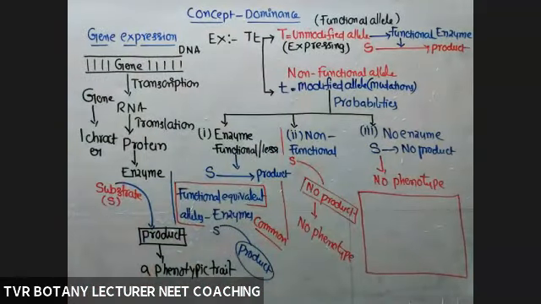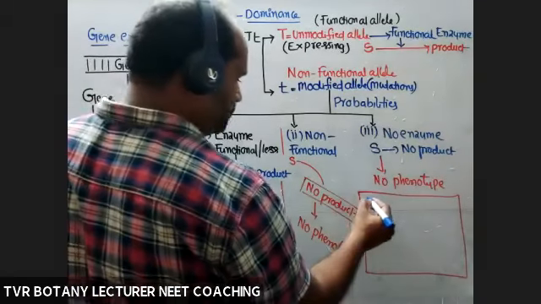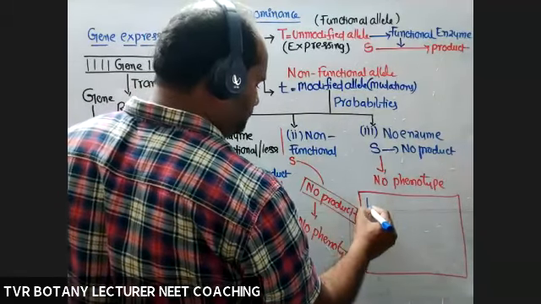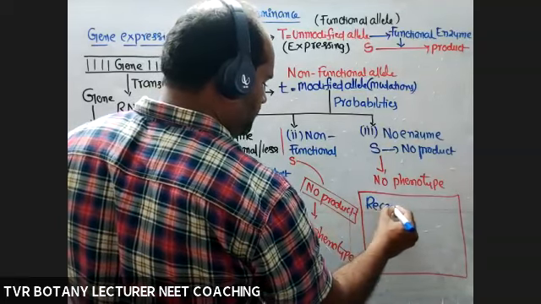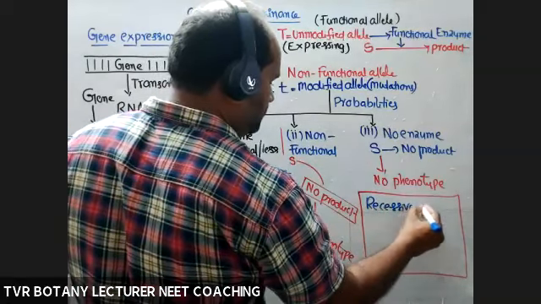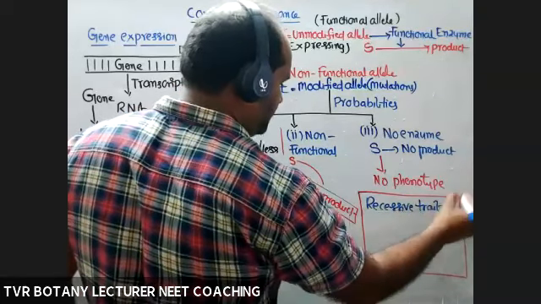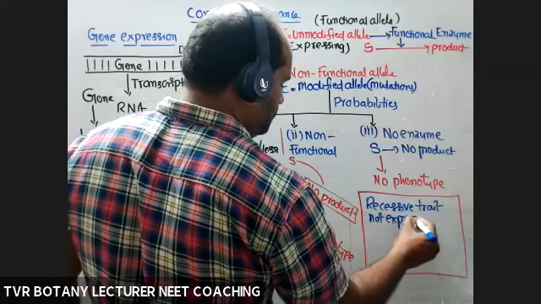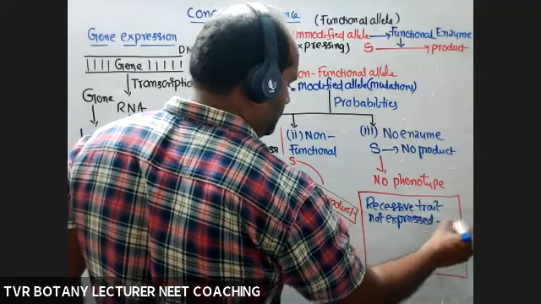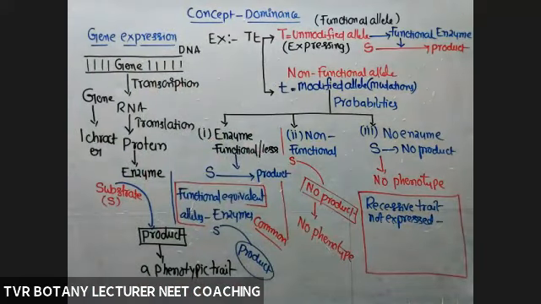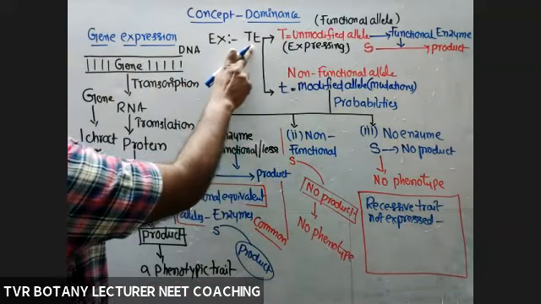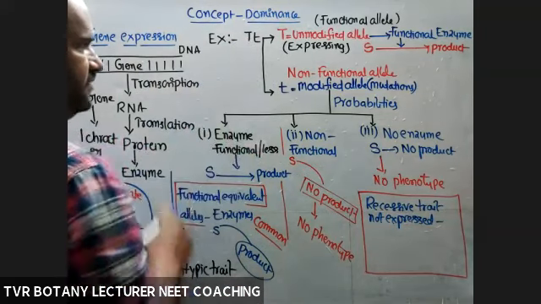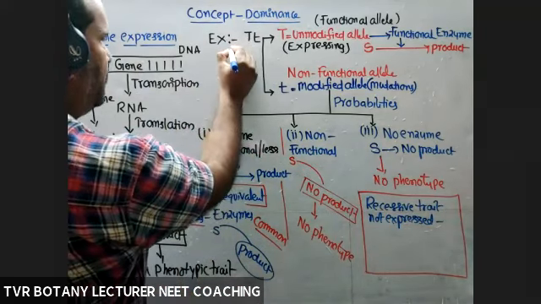The recessive trait is not expressed, in the heterozygous condition particularly. In the homozygous dominant condition there is no modified allele. In the heterozygous condition both alleles are present, capital T and small t. But what about the phenotype of this one?